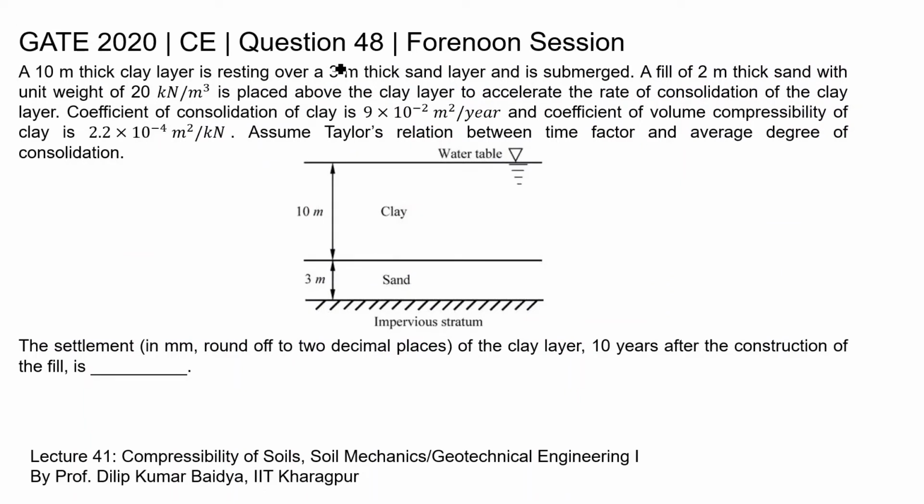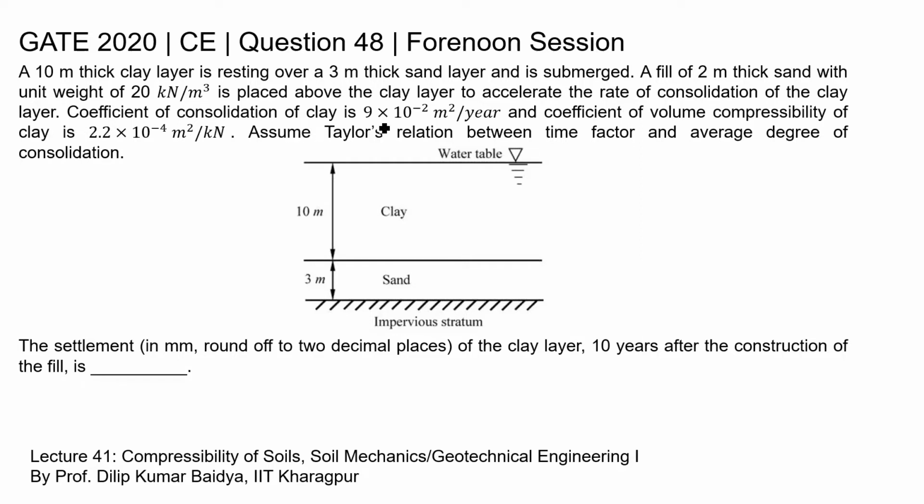This is question 48 of the civil engineering paper of GATE 2020 forenoon session. A 10-meter thick clay layer is resting over a 3-meter thick sand layer and is submerged. A fill of 2-meter thick sand with unit weight of 20 kN per meter cube is placed above the clay layer to accelerate the rate of consolidation of the clay layer.